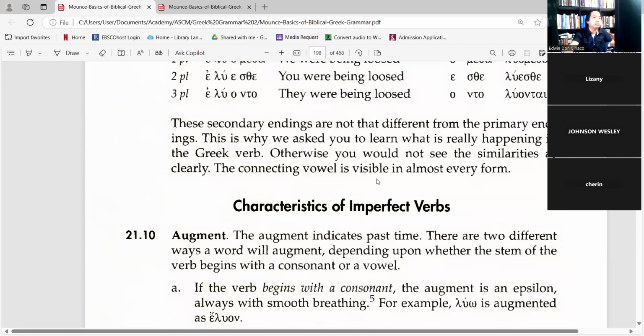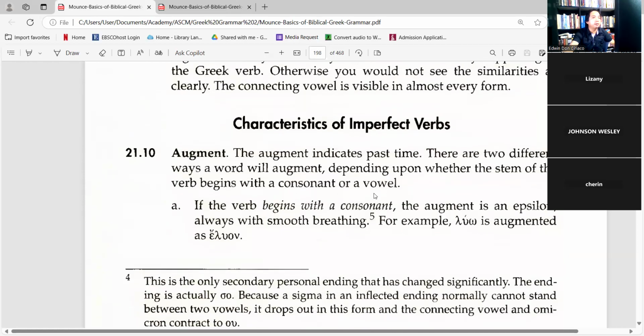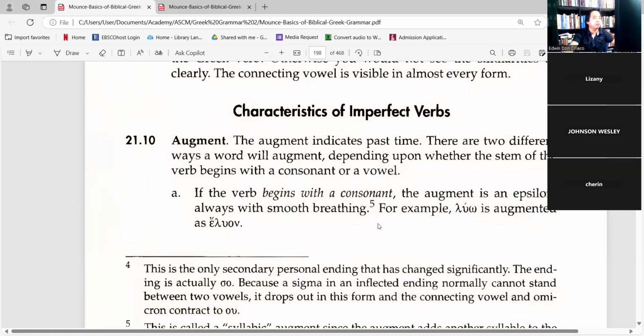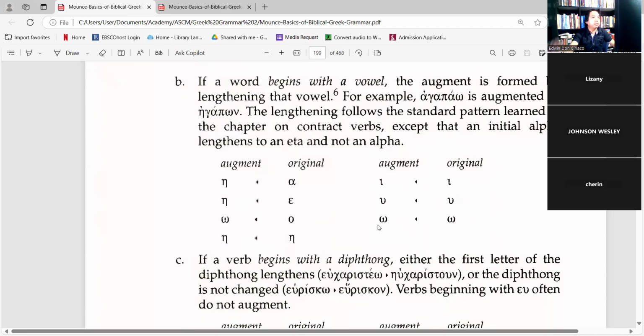Okay, the augment. If the verb begins with a consonant, the augment is an epsilon. You simply add the epsilon to the term, since the word begins with a consonant, such as elo. But if it begins with a vowel, the augment is formed by lengthening. So it's not always the eta. For example, agapaw becomes egapon.